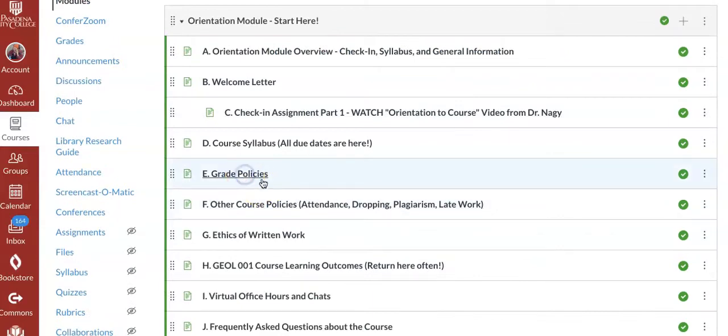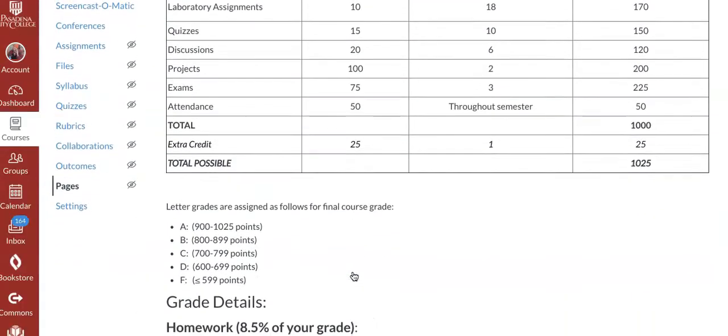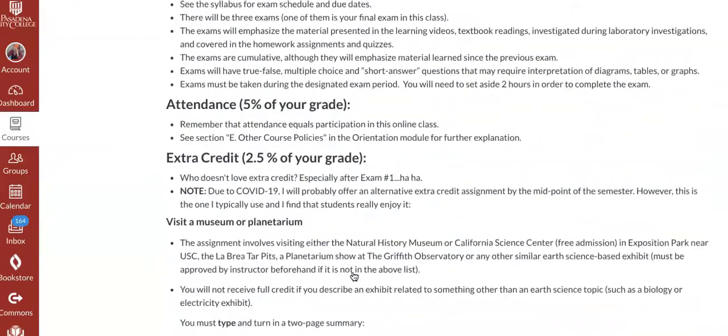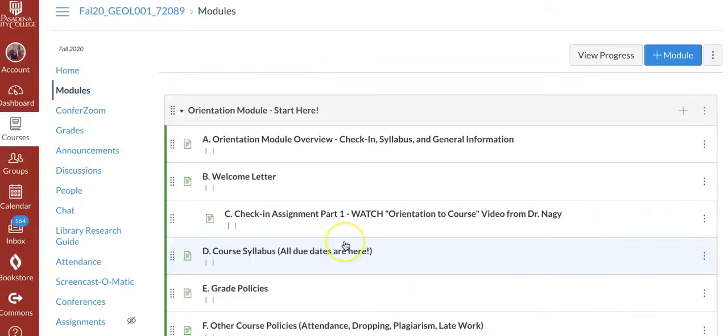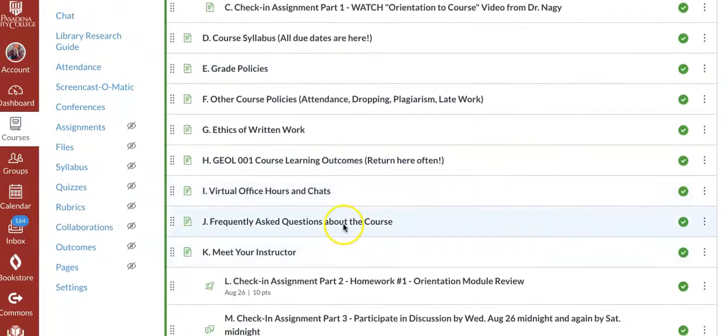Grade policies. This describes exactly how all of your grades are assigned. I drop the lowest of a quiz, a lab, a homework, or 2. You'll want to look at that in some detail. And I'm not going to go through all of these right now, but there's other course policies, ethics of written work, course learning outcomes, which are important. These are all of the things that you're going to learn for each unit.